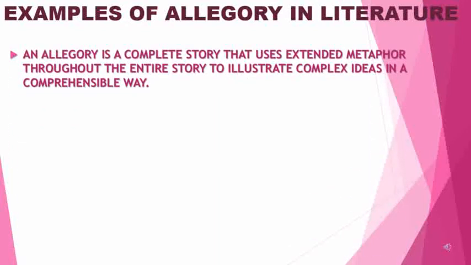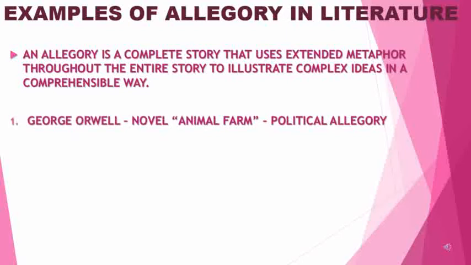Let us now look at examples of allegory in literature. An allegory is a complete story that uses extended metaphor throughout the entire story to illustrate complex ideas in a comprehensible way. First example is George Orwell's novel Animal Farm. It is an allegory that uses the extended metaphor of animals starting a revolution on this farm to characterize the figures of the Russian Revolution. It is a type of political allegory.